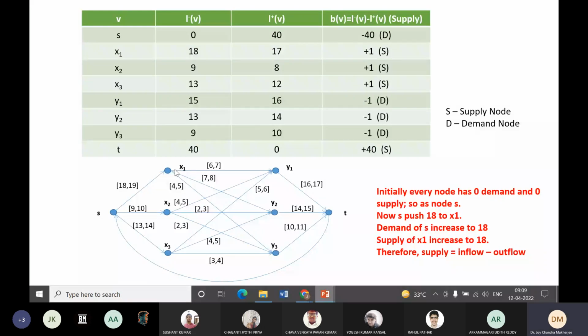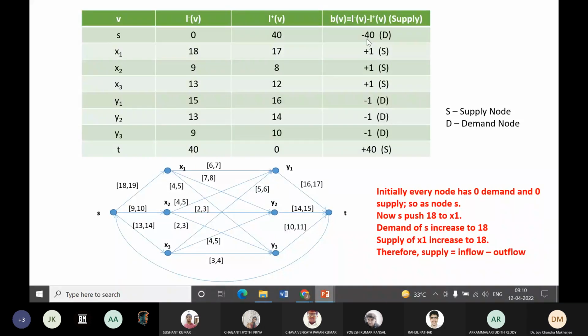So what is my supply? Supply is nothing but inflow minus outflow. So inflow minus outflow is the supply. So here, these are all supplies.